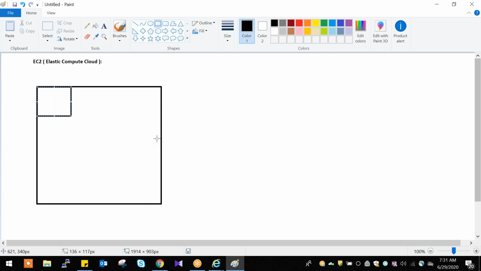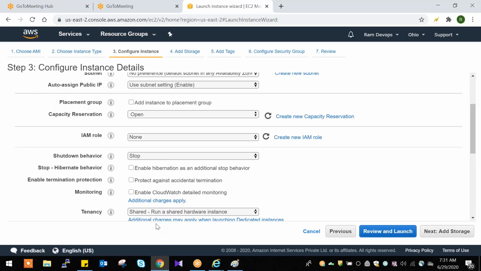But if that same tap is brought inside your house, it is restricted to you only, and others cannot use that water tap. In the same way, tenancy means reserved space, a reserved area. No one else can configure servers here. But this is not free of cost. This is chargeable, with additional charges. Fine. Next.